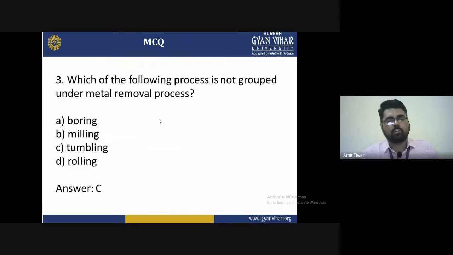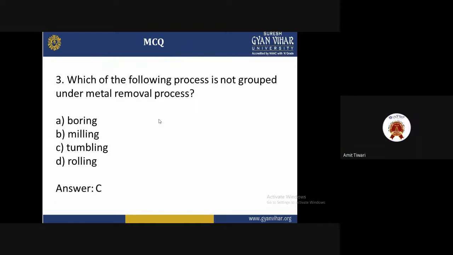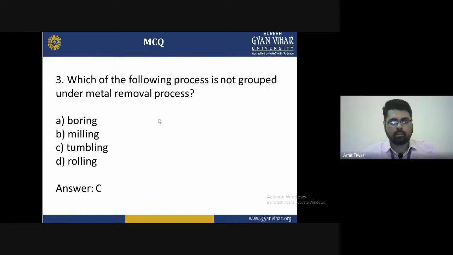Third question: which of the following processes is not grouped under metal removal processes? The options are A, boring, B, milling, C, tumbling, D, rolling. The correct answer is C, tumbling. We can say that it is not grouped under the metal removal processes, because boring we know, milling we know, and rolling we know, but tumbling is the extra component which is not part of the metal removal processes.